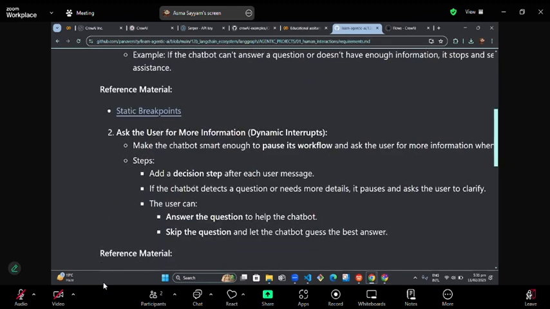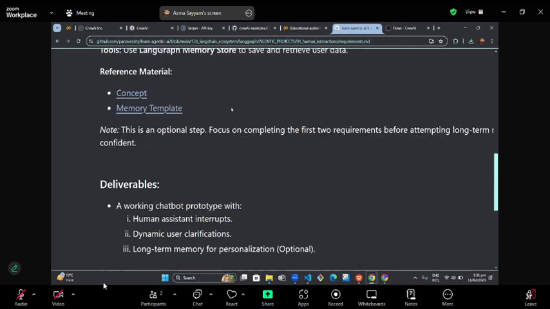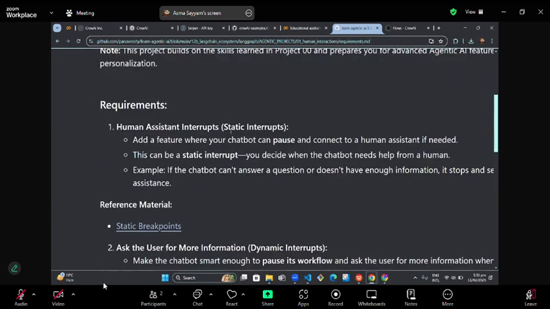The requirements that we are in need of are human assistant interrupts, dynamic user clarifications, and long-term memory for personalization. So let's understand what this exactly means. Human assistant interrupts are also known as static interrupts.